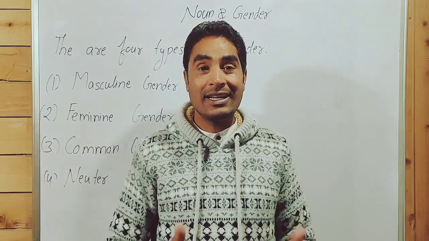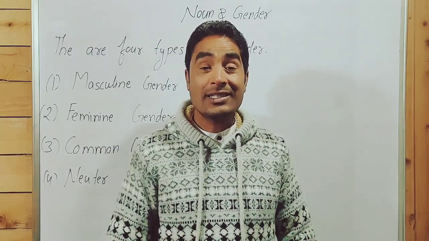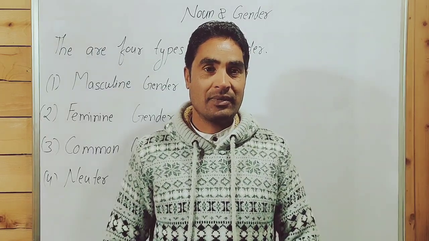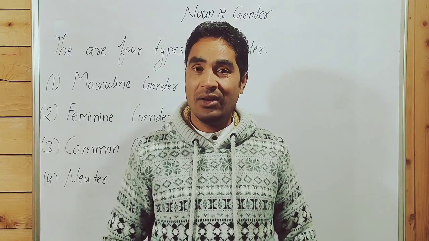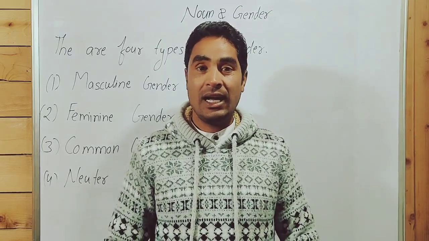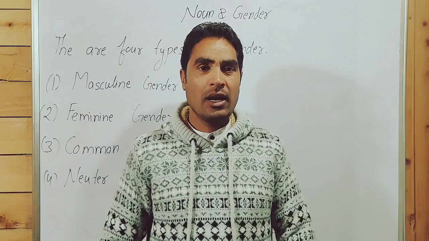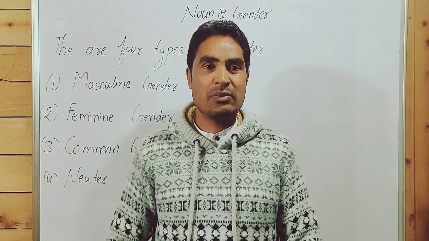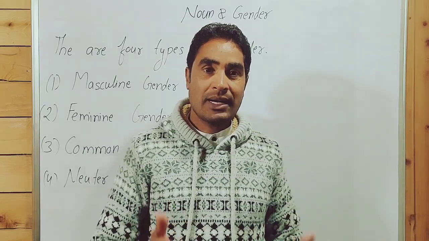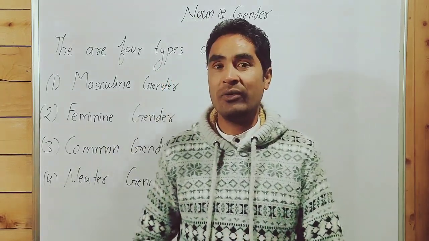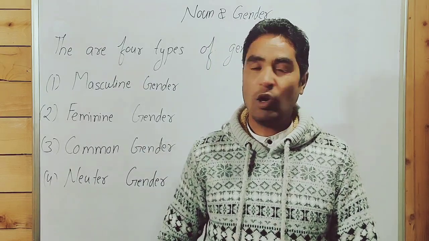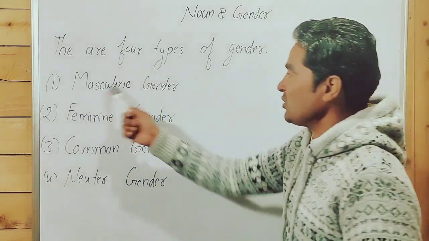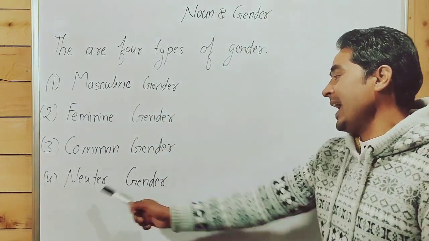When we talk about gender, gender refers to the cultural and social differences between man and woman. It has four categories: masculine, feminine, common and neuter. Although both are almost the same, there is a little difference between them. Grammar represents feminine for female and masculine for male. There are four types of gender: masculine gender, feminine gender, common gender, and neuter gender.